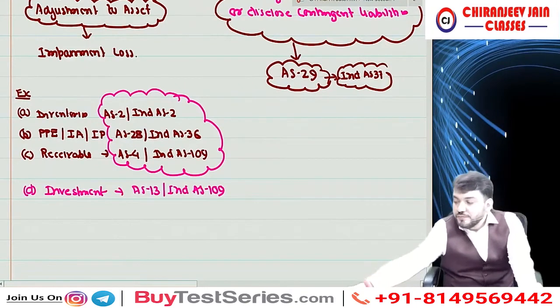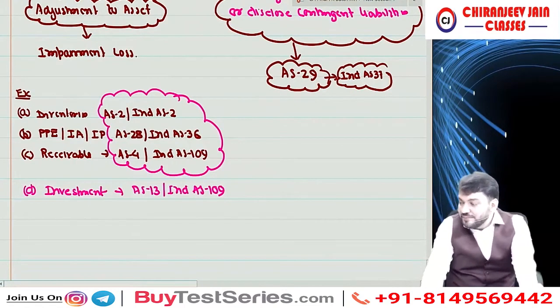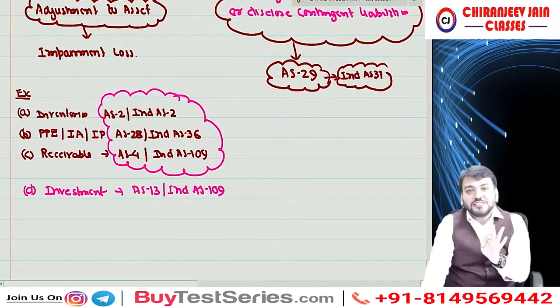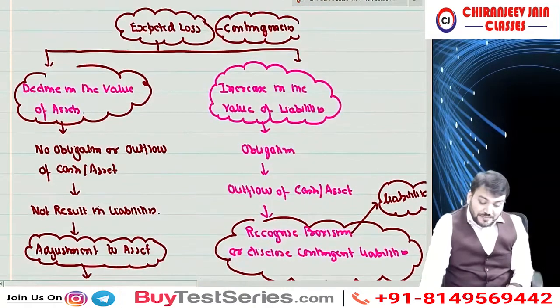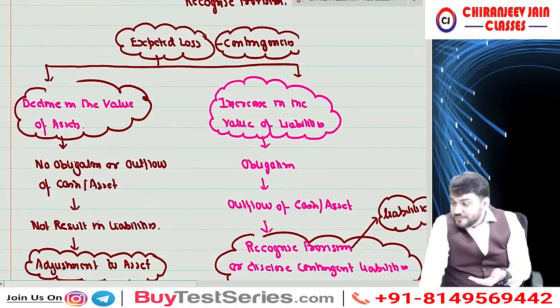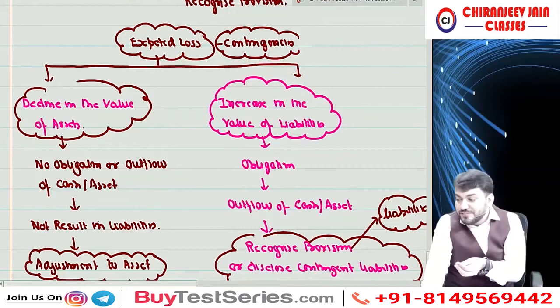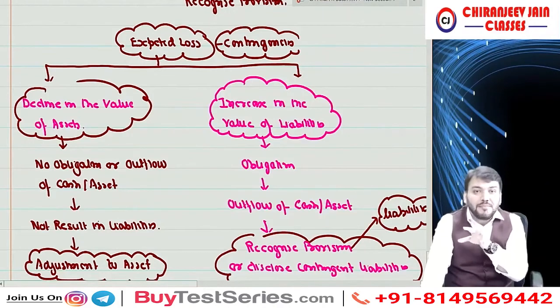One answer I got. Provision for depreciation is an incorrect term, sir, because it is not an expense. It is allocation of cost. Correct term is accumulated depreciation. Very good answer. Excellent answer. This is the excellent answer which I have got. Means I am feeling that you are one of my past student. It feels like that because you have said whatever I used to say in my class.